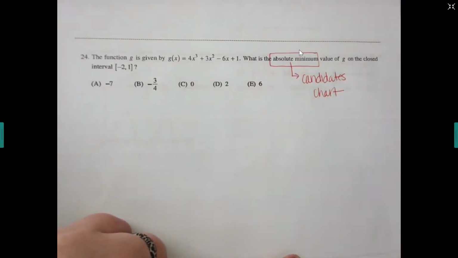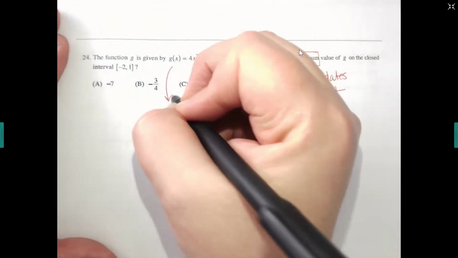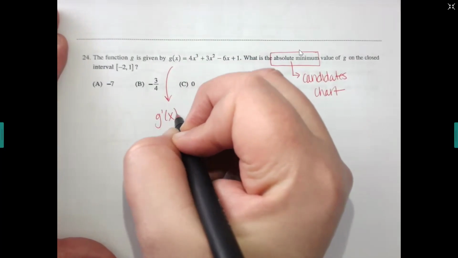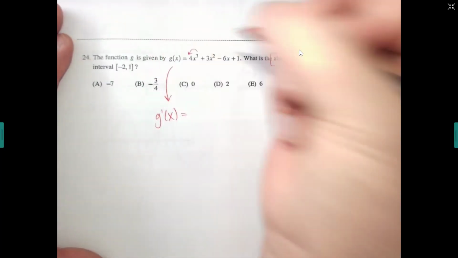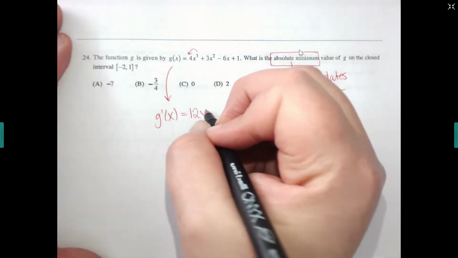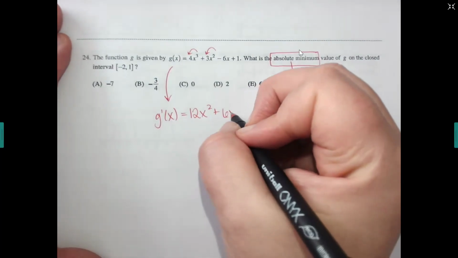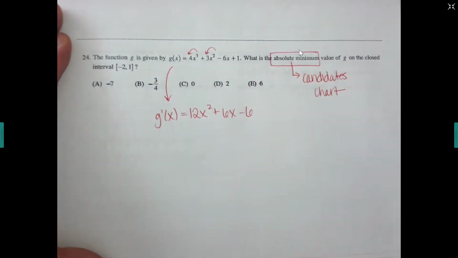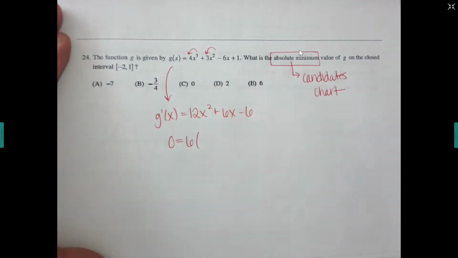Let's start by taking the derivative. So if this is g, the derivative of that would be called g prime. 3 times 4 to the front is a 12x squared. Next one is plus, then minus 6. Then we can take out a 6 from there.